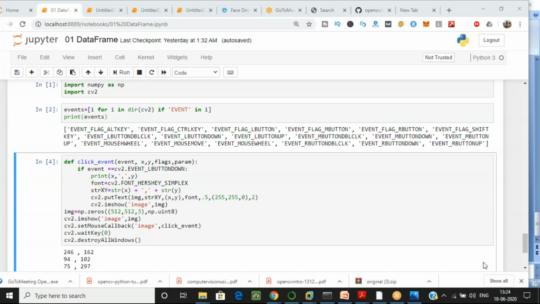Yes, so the answer is 0.5 is our font scale, okay, and now tell me what is 2? Thickness. Yes, that's perfect. 2 is our thickness and 0.5 is our font scale. For those who don't know, 2 is the thickness which I have told you earlier, the thickness of the text we are writing, and then the color. 0.5 is the font scale, how large the scale should be. Now I am passing the image and the coordinates for that.